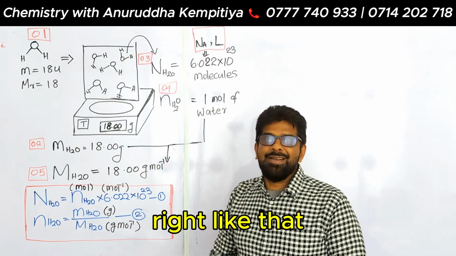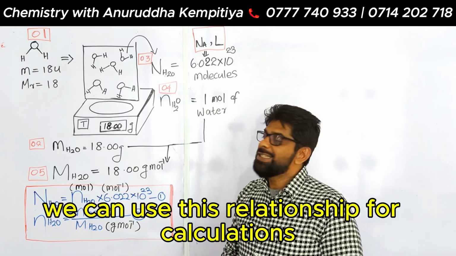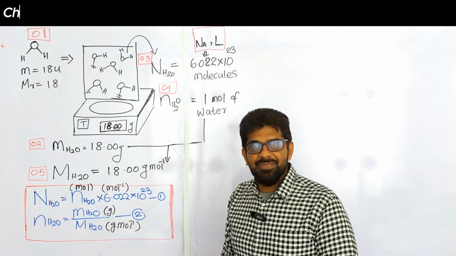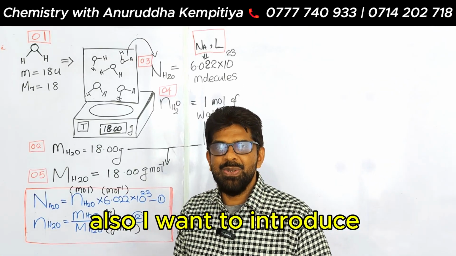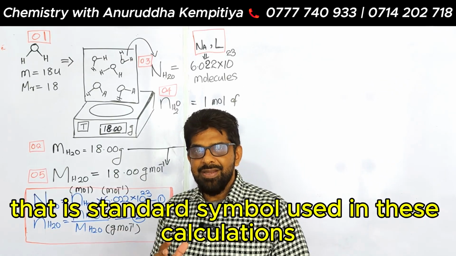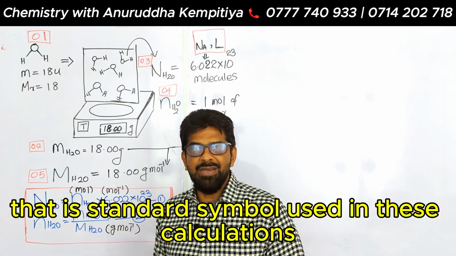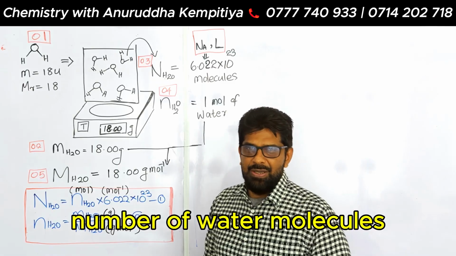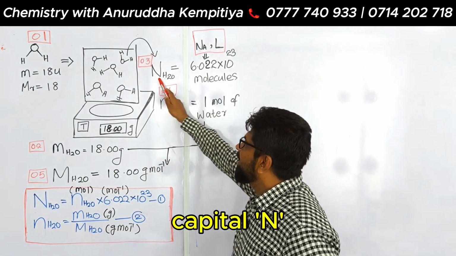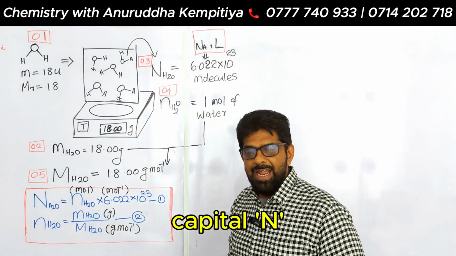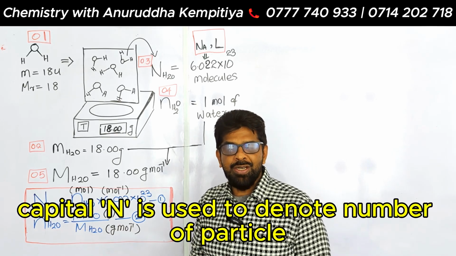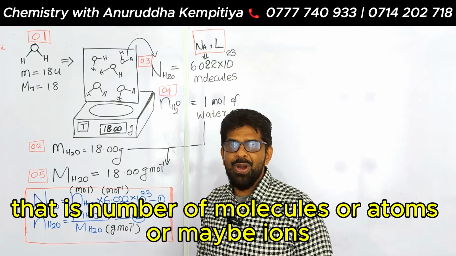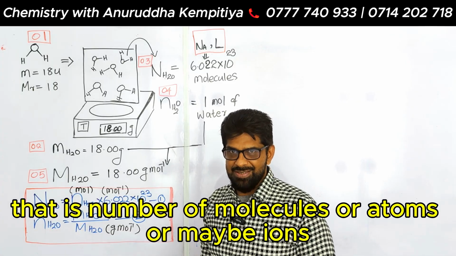Right, like that we can use these relationships for calculations. Also, I want to introduce a new thing, that is the standard symbols used in these calculations. Okay, number of water molecules, capital N. Capital N is used to denote the number of particles, that is the number of molecules or atoms or maybe ions.